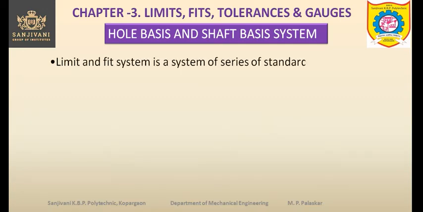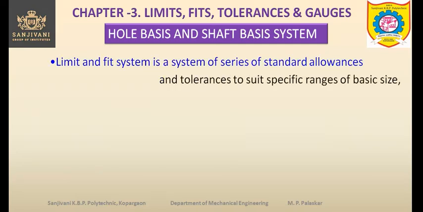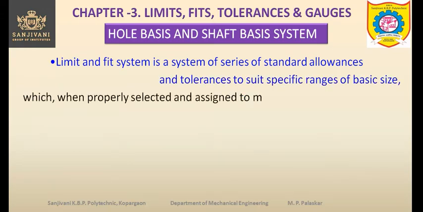So limit and fit system is a system of series of standard allowances and tolerances to suit specific ranges of basic size, which when properly selected and assigned to mating parts ensure specific classes of fit.